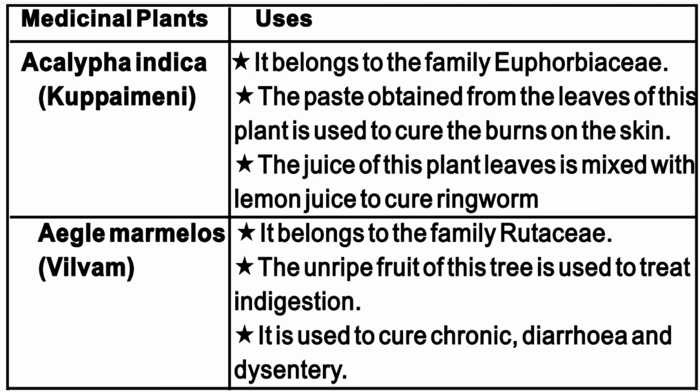Second one, Aegle marmelos, Vilvam. It belongs to the family Rutaceae. The unripe fruit of this tree is used to treat indigestion. It is used to cure chronic diarrhea and dysentery.